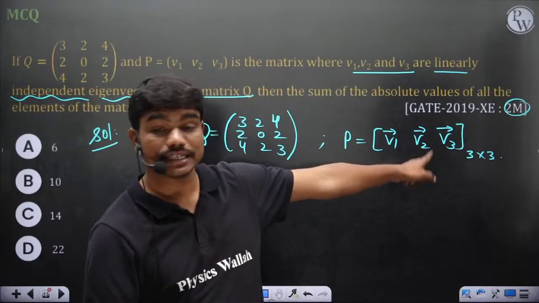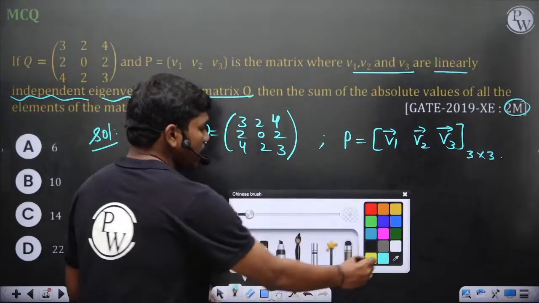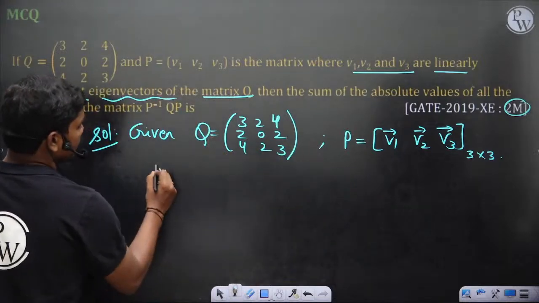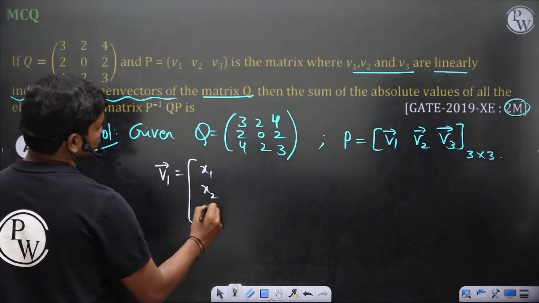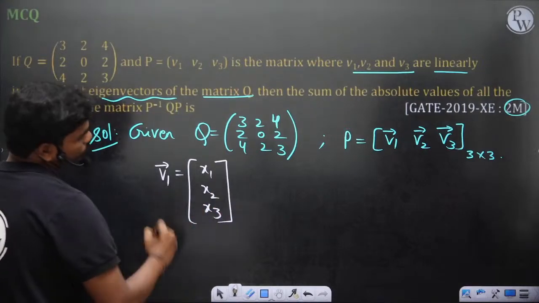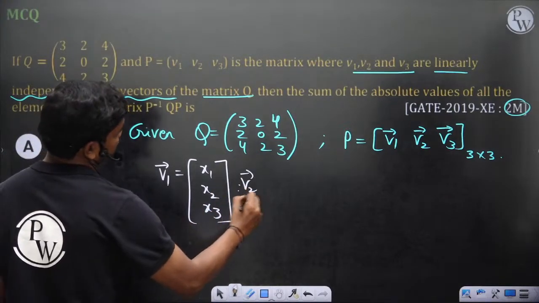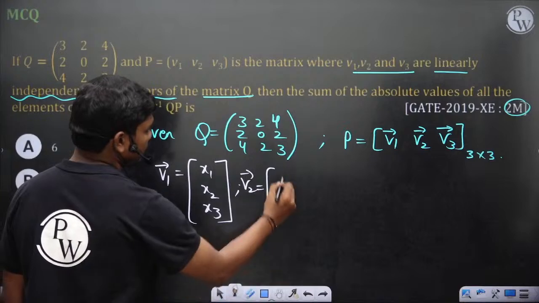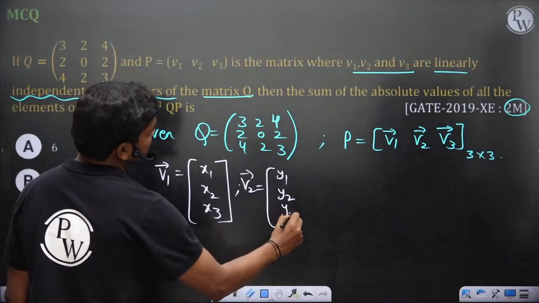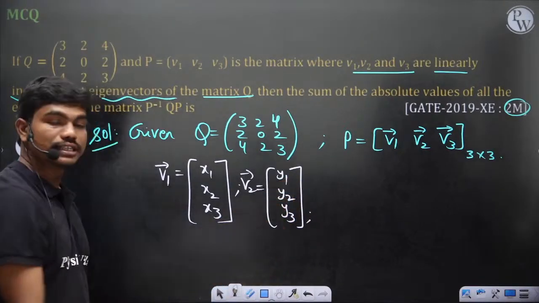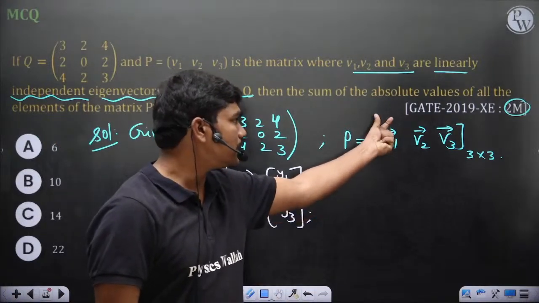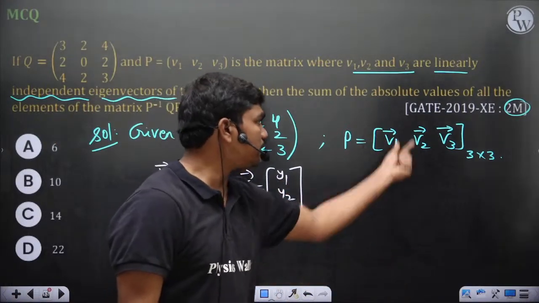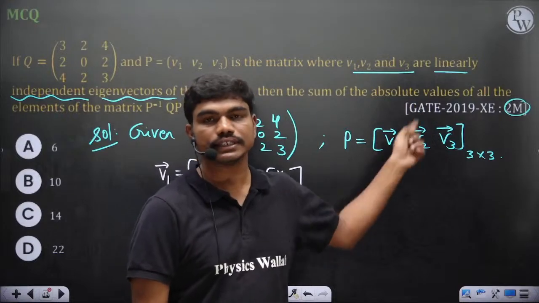It's not 1 by 3, it's 3 by 3, because when you calculate the eigenvectors of this matrix, V1 is, let's say, x1, x2, x3. V2, say y1, y2, y3, and V3 similarly z1, z2, z3. So these are the eigenvectors. Each element here means a 3 by 1 column. So 3 by 1, 3 by 1, 3 by 1. This P itself is a 3 by 3 matrix.